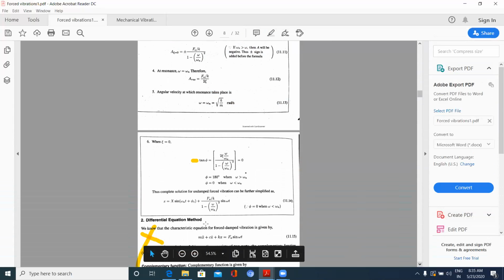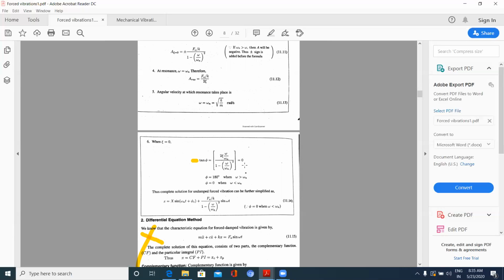Now coming to the tan phi value, 2 zeta omega by omega n by 1 minus omega by omega n whole square is equal to 0. When zeta is equal to 0, substituting zeta, that is no damping, tan phi is equal to 0. When damping is 0, what happens? Two parallel lines, the acceleration line and displacement line, there is no gap between them, they come together.